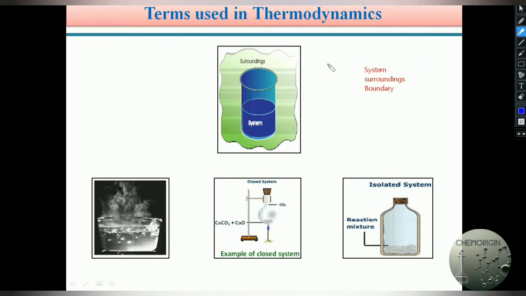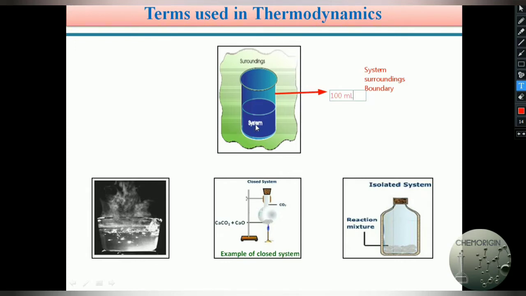For example, students, if you go to a chemistry laboratory, there you want to investigate or research a glass of water, or you can take 10 ml or 50 ml of water in a 100 ml beaker. Just for convenience, assume this is a 100 ml beaker. In this beaker you can take a solution, which may be an organic solvent or water.